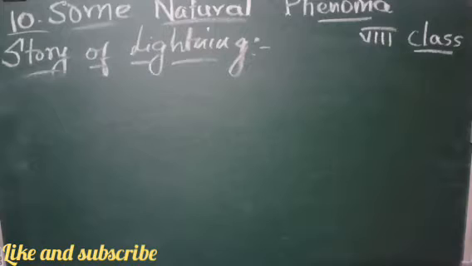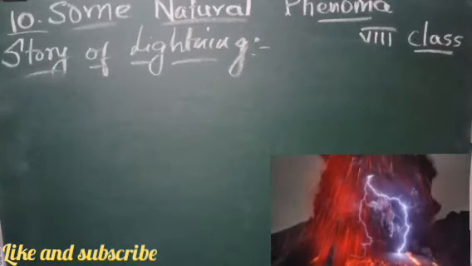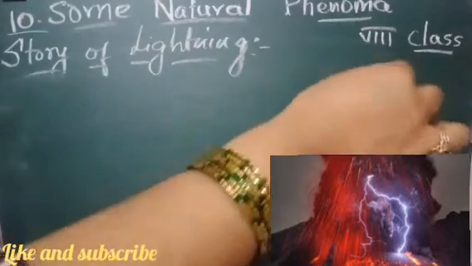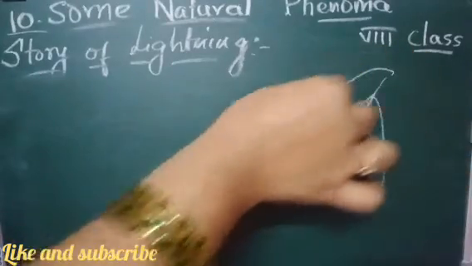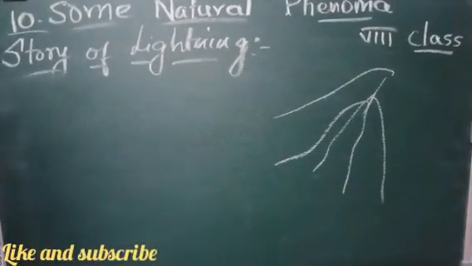The story of lightning means the thunder which we see during the rainy season, when it is raining and the thunder is falling heavily. It will fall somewhere, we don't know where. So how does this thunder fall, and why does it take place?